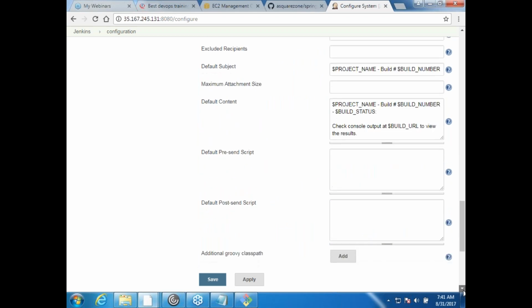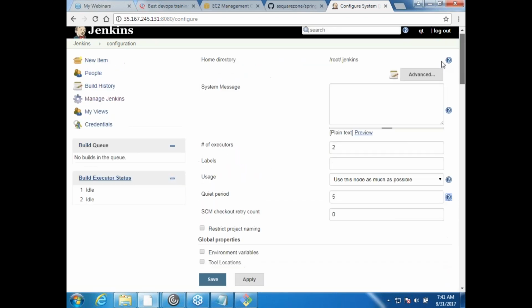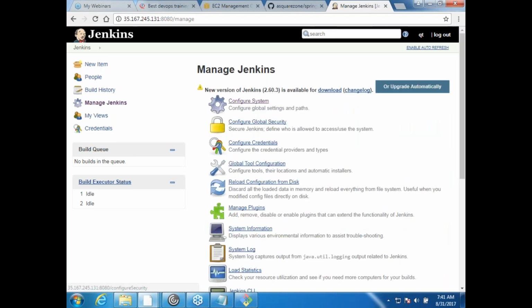you would see many configurations over here. How do you configure your mail? Because from Jenkins we need to send mail. So this is the first setting. And next let us go to the second item, which is Configure Global Security.